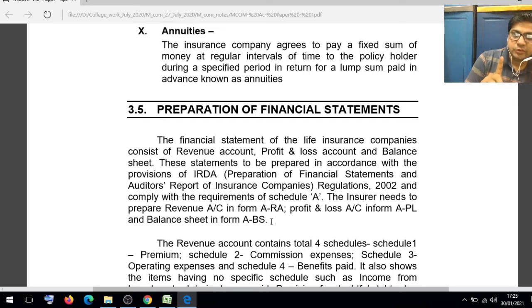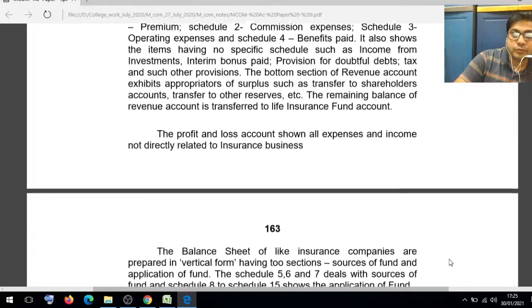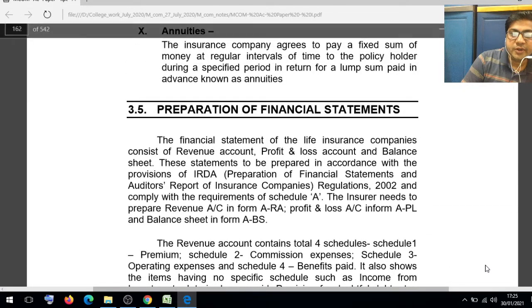Every company must apply this Schedule A. Every insurance company, life insurance company or insurer must prepare the revenue account, profit and loss account, and balance sheet in Form A.